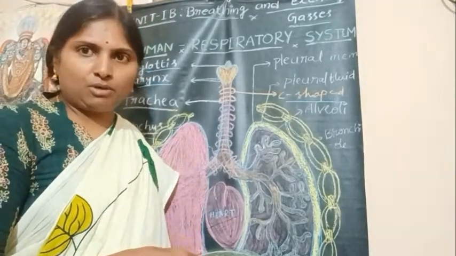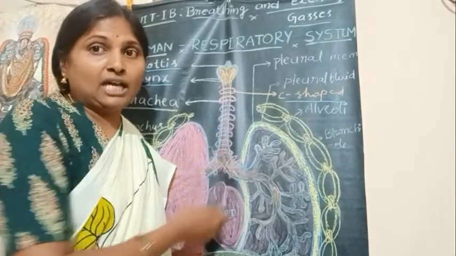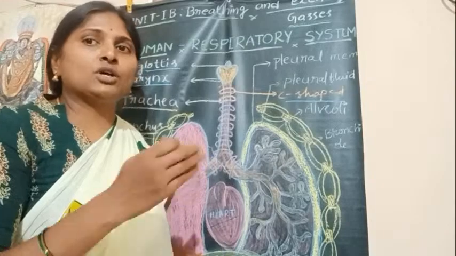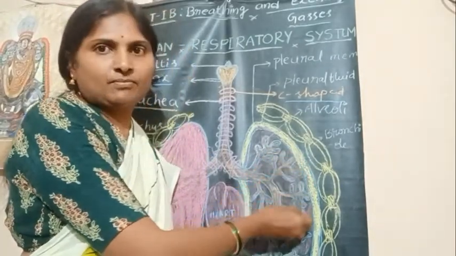These respiratory bronchioles finally open into alveolar ducts, cluster of alveolar ducts, and these alveolar ducts finally open into alveoli.